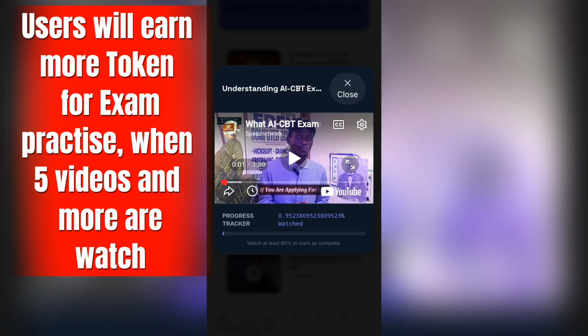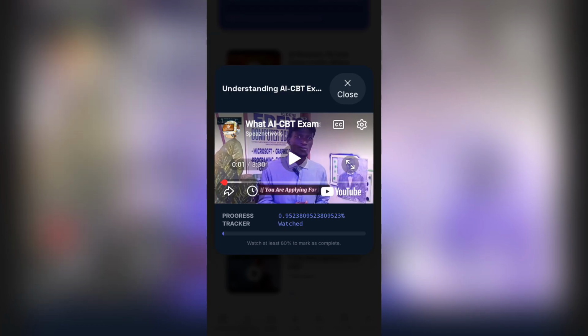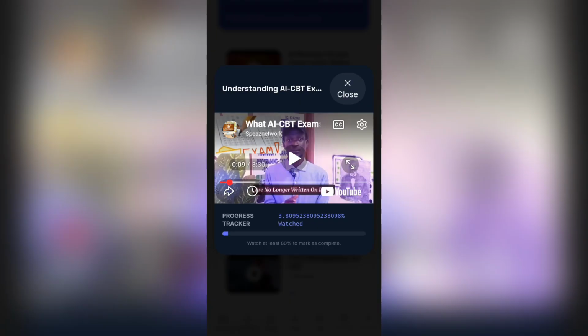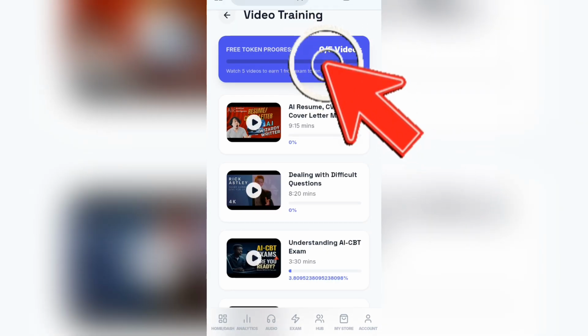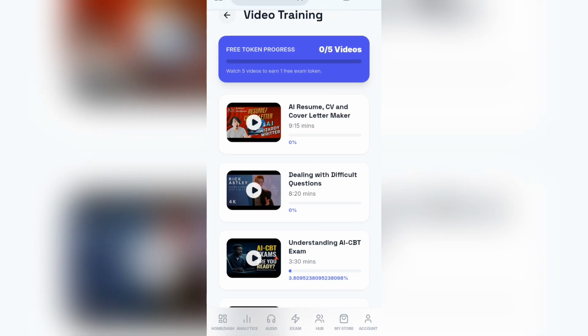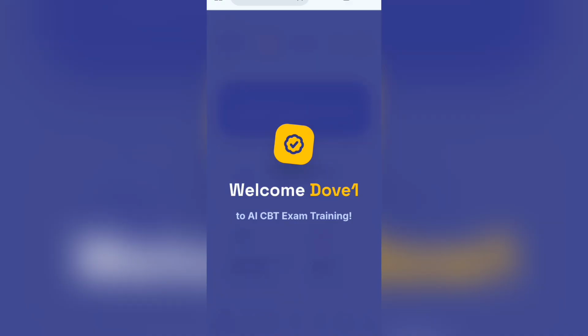So when you watch it, the progress tracker is there to track the video. If you pause the video, the tracker will pause. If you play the video, the tracker will continue. You must watch at least 80% to mark as completed. Until you watch 80% of this video, that's when it will mark as completed. When you watch one, it will read one video watched until it reaches 5. When it reaches 5 videos that you've watched, it will give you your token immediately.